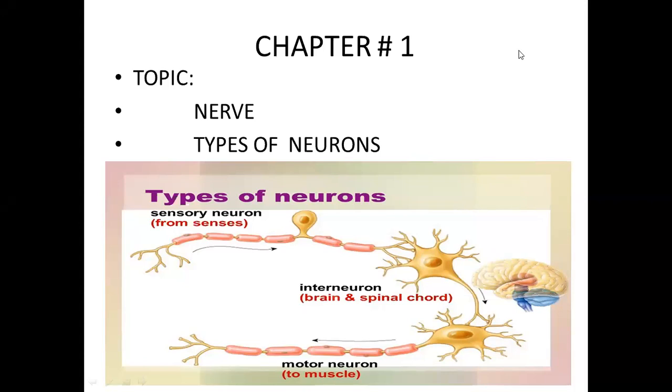The two main ingredients of today's topic will be nerve and types of neurons. This is the figure which you will be able to understand better at the end of the lecture.